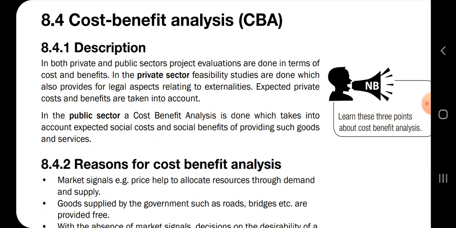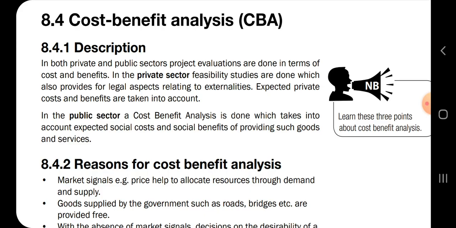The cost benefit analysis is that we are building a school. The cost of building a school is 100,000, and we compare it to the benefits of building a school. People will be educated. Those are the benefits, the positive outcomes that we'll get from building the schools. Okay, so in both the private and public sector, project evaluations are done in terms of costs and benefits. So in the private sector, feasibility studies are done, which also provide for legal aspects relating to externality.